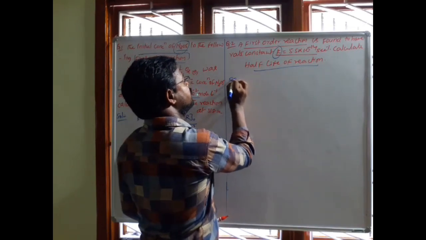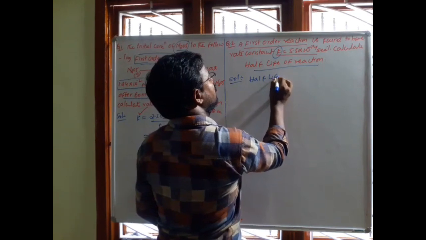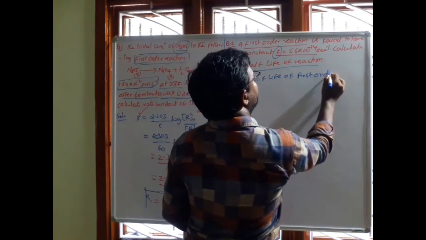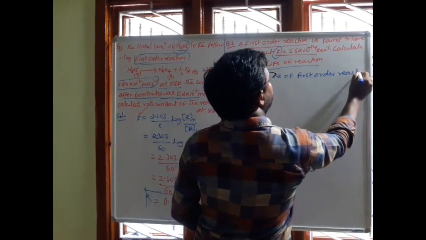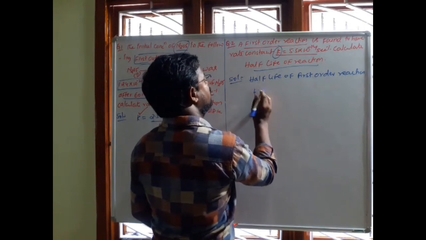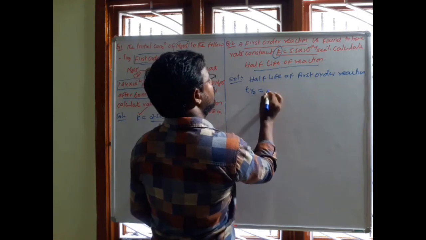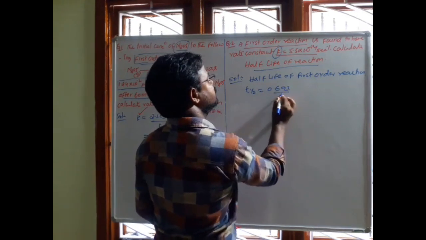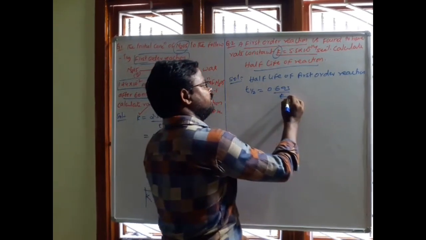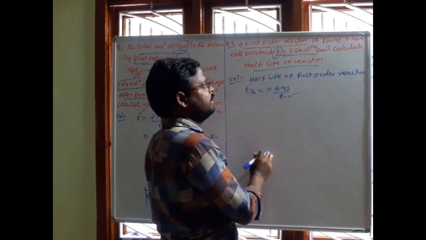That is, half-life of first order reaction T half equal to 0.693 by K. So rate constant of this first order reaction is given now, that is 5.5 into 10 power minus 14 second inverse.